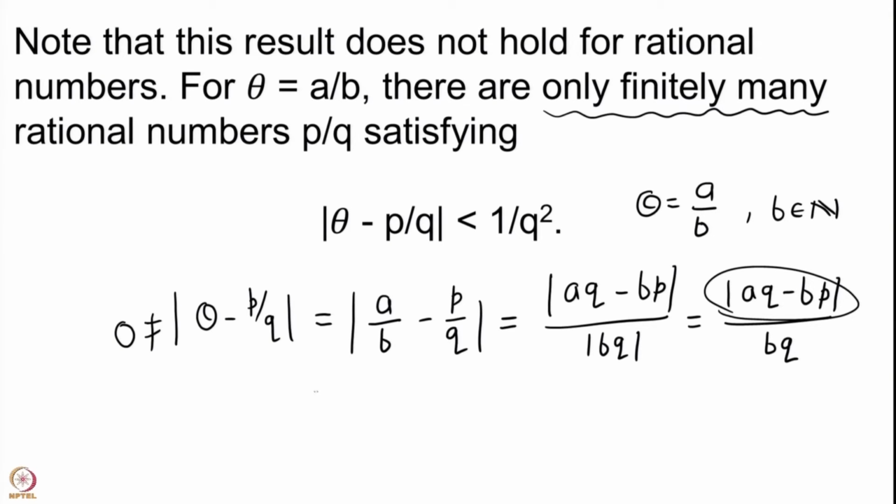So, therefore, we get that this quantity mod of theta minus p by q is bigger than or equal to 1 upon bq.